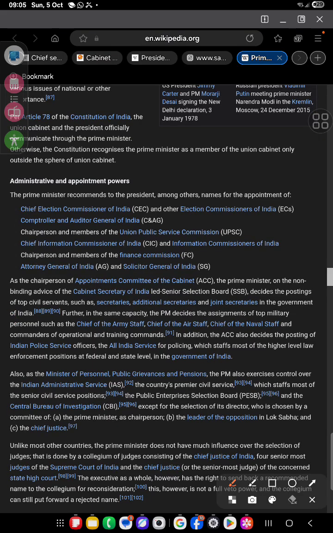Administrative responsibilities are also there, like the Chief Election Commissioner and Election Commissioners, or the UPSC members, or the CIC, Information Commission, Finance Commission, Solicitor General, Attorney General. So they are all appointed by the aid and advice of the Prime Minister. The Prime Minister is the chairperson of the Appointments Committee of the Cabinet, acting on non-binding advice. So his advice is non-binding.